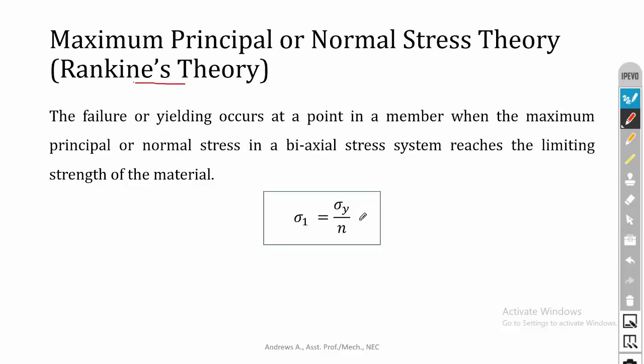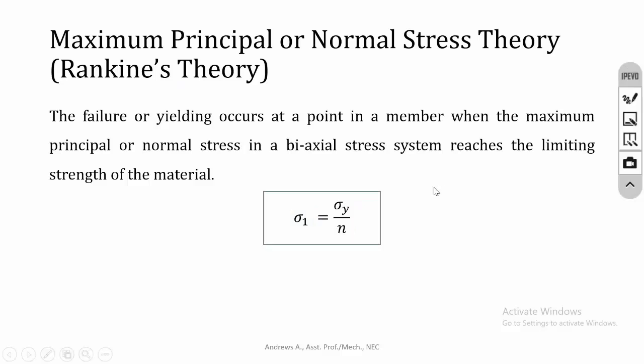Since we are dealing with a biaxial stress system, there will be 2 stress components, that is x direction and y direction. By combining the x and y direction, we calculate the normal stress, that is the maximum principal stress. When the maximum principal stress is above the yield strength, then the material will break. Here n is the factor of safety. For all materials, n should be a minimum of 1.